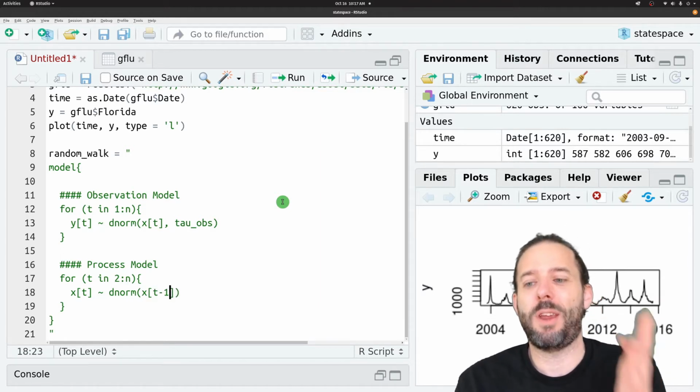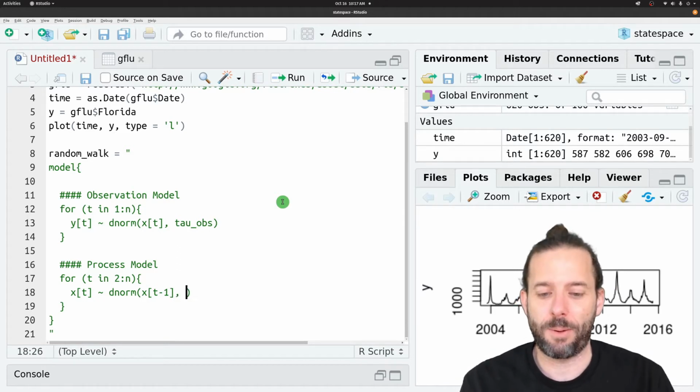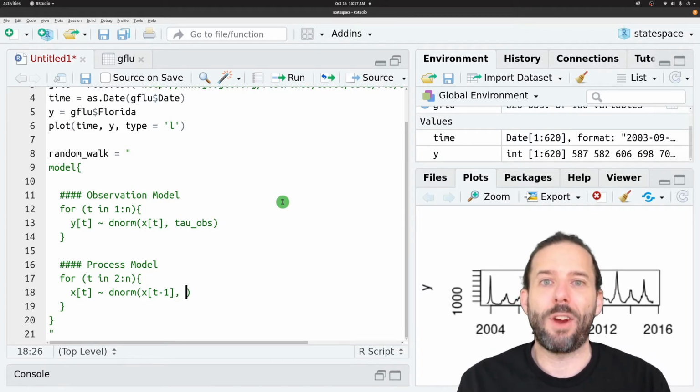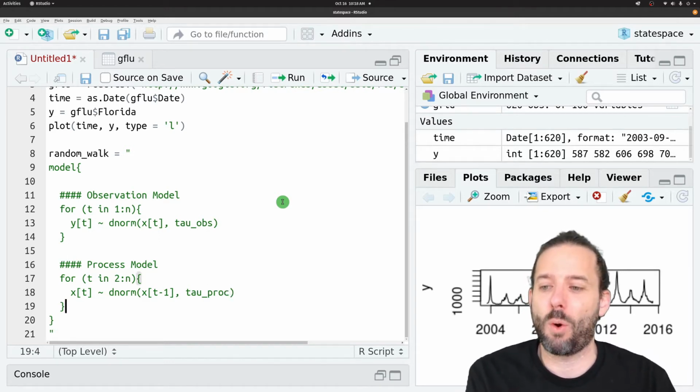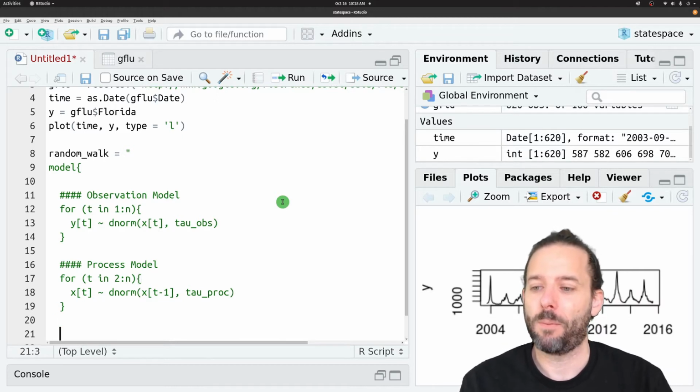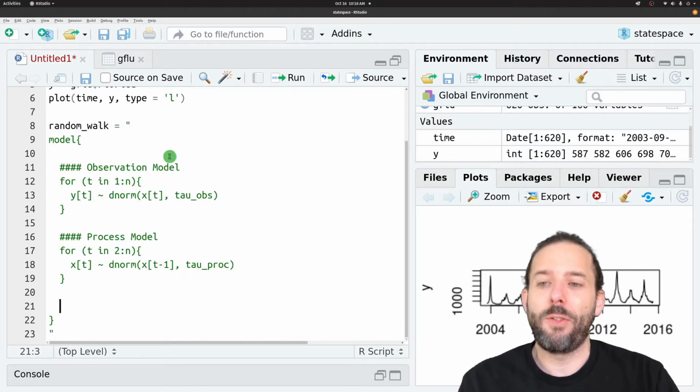So the previous time step is influencing the current time step. And now we have a new variance, which is the variance associated with our process model. And again, we're writing it as a precision, so we'll say tau underscore proc for process.